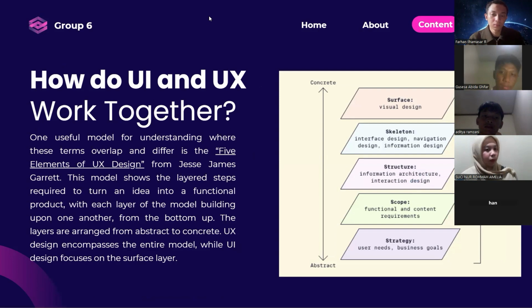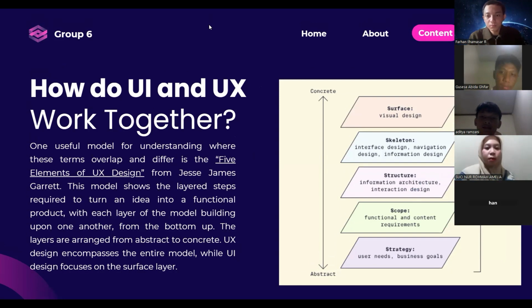Okay, so now I will explain how UI and UX work together. One useful model for understanding where the steps overlap and differ is the five elements of UX design from James Garrett. So this is the model of the five elements.